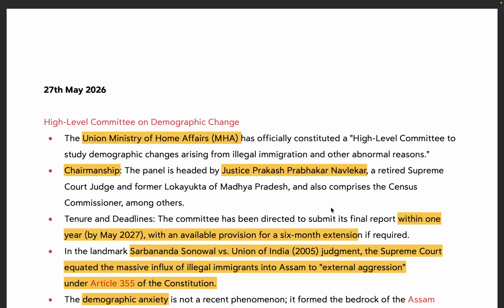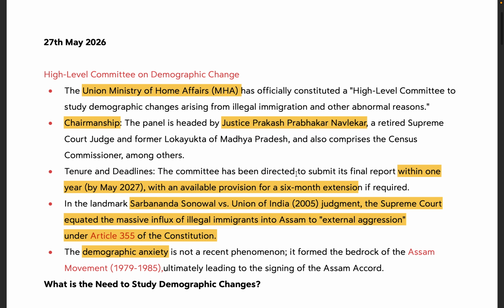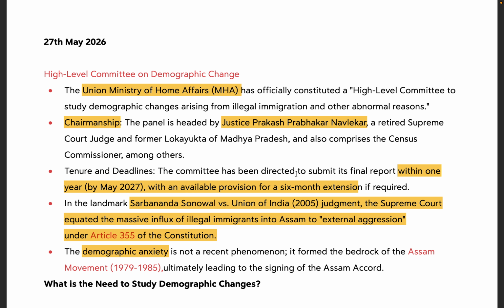Now, once that is out of our way, let's start by looking at the important current affairs for 27th May 2026. The first news that we have here is the Ministry of Home Affairs has officially constituted a high level committee to study demographic change. Important thing for us to note is that anything related to internal security, you will mostly find is being handled by the Ministry of Home Affairs. So, anytime UPSC asks which ministry constituted such a committee, you must know: Union Ministry of Home Affairs.